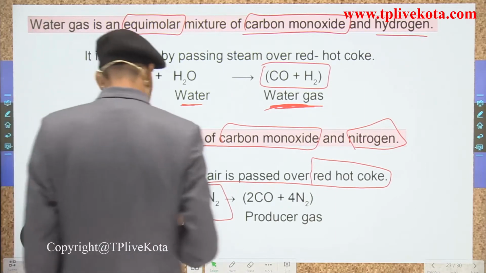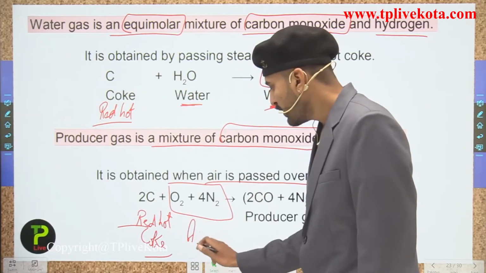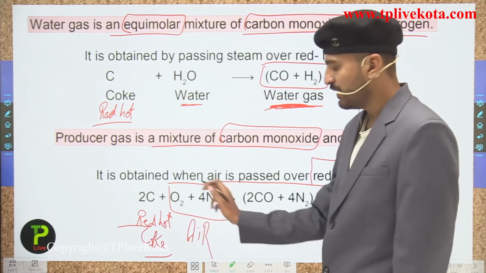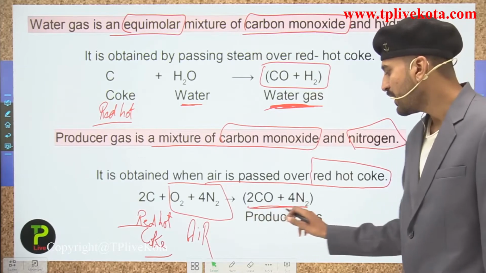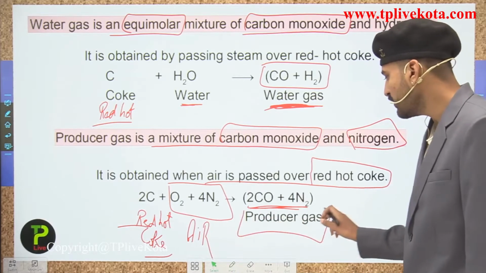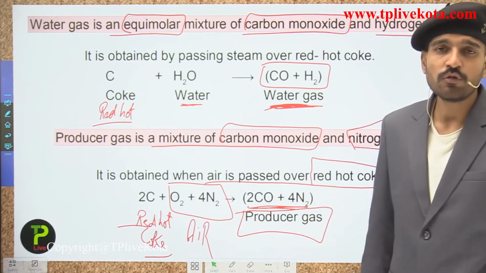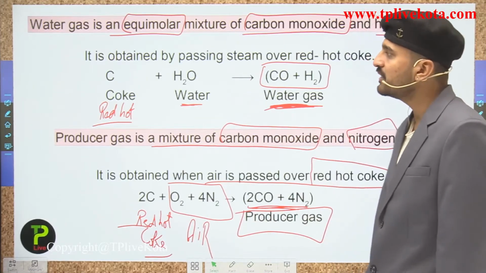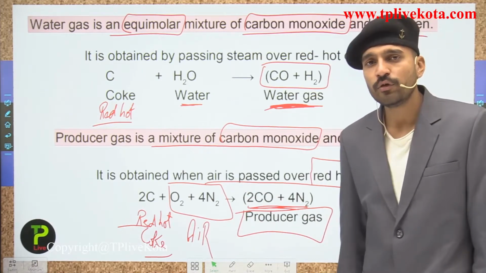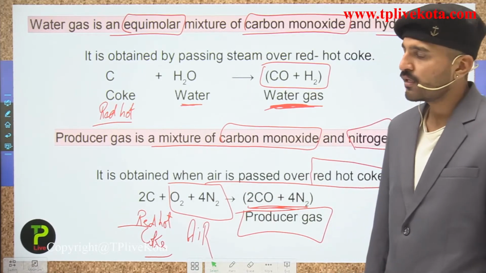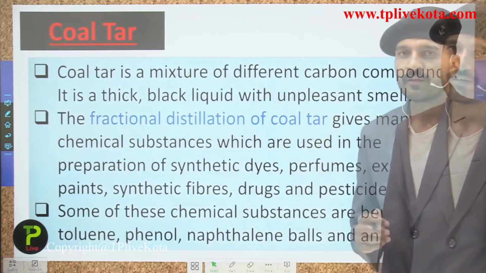So here when the air is passed, that is from air, nitrogen and oxygen, when it is passed over the red hot coke, they are going to form the mixture of carbon monoxide and nitrogen, and this whole is termed as the producer gas. This is also used as a good fuel, but among these, that is the water gas and the producer gas, water gas is a good fuel, students. Remember this point. Now moving to the next slide, that is the coal tar.